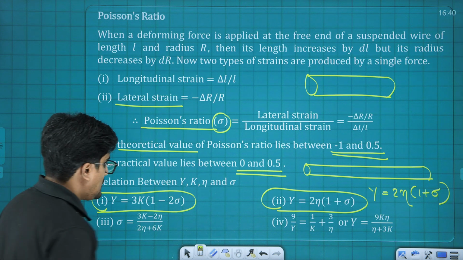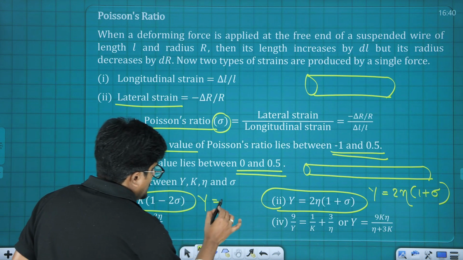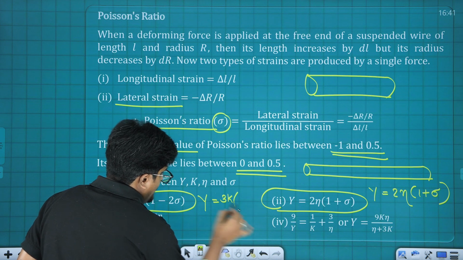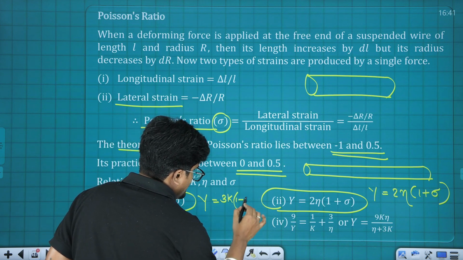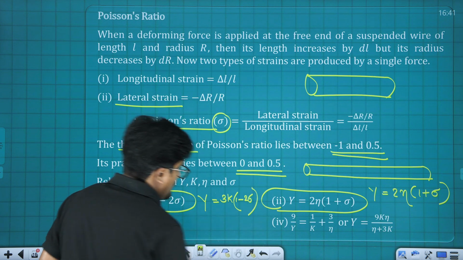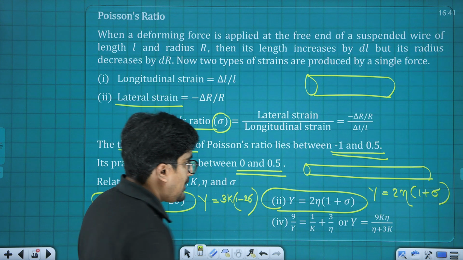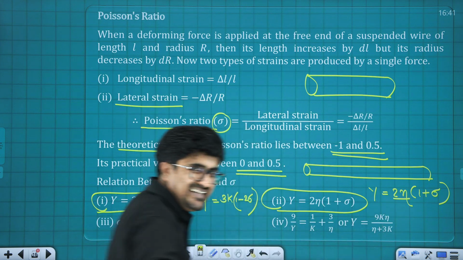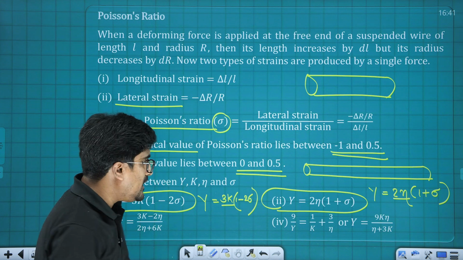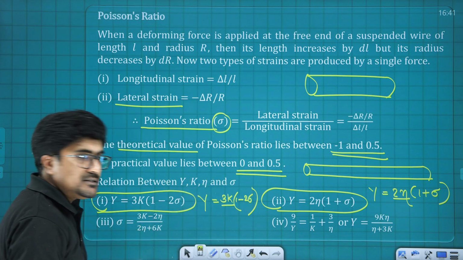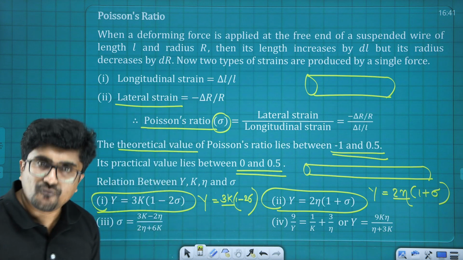And here, Young's modulus Y is equal to 3 times K into (1 minus 2 sigma). That was 1 plus sigma, here it is 1 minus 2 sigma. There was 2 times eta, here this is 3 times bulk modulus. Are you getting me? Now, rearranging these two formulas will give equation number 3 as well as equation number 4.